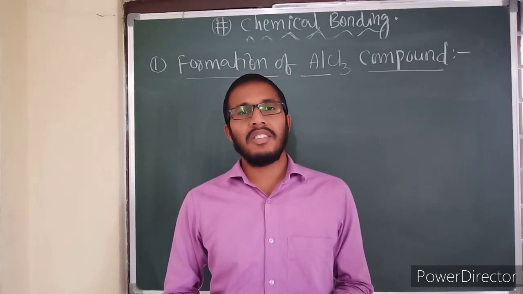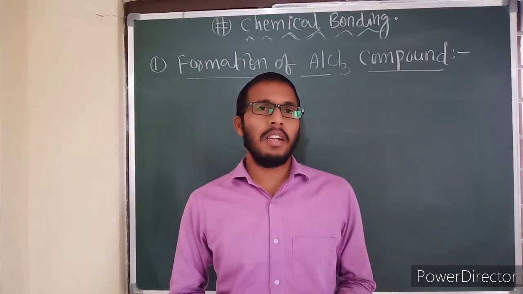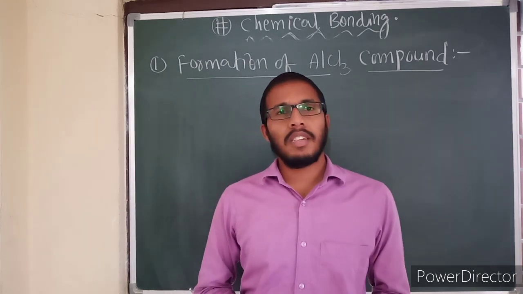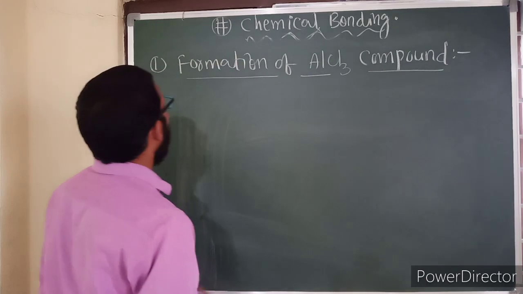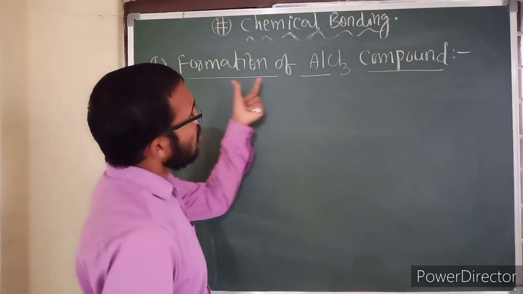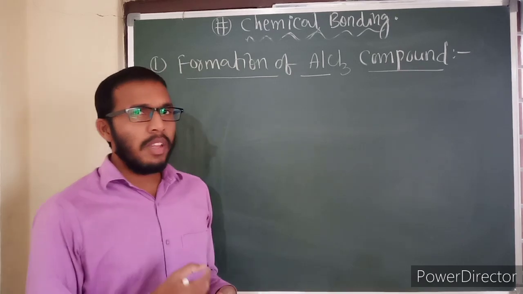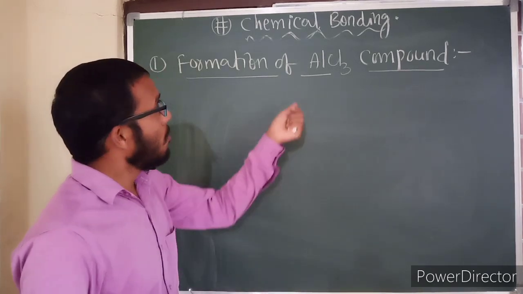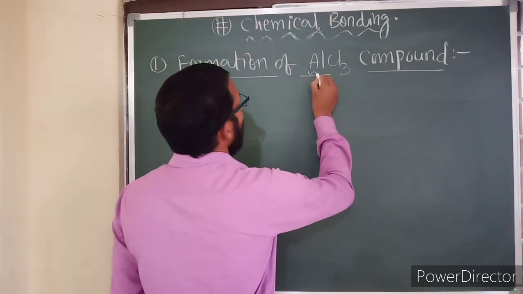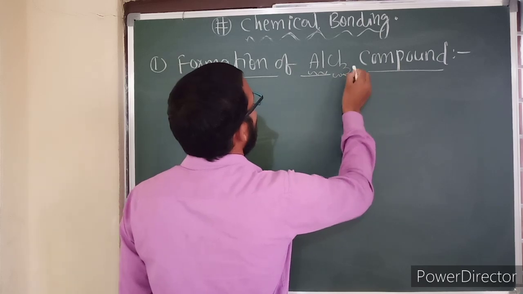We already had a discussion regarding ionic bonding. Today we are going to discuss some examples of ionic bonding, that is, the formation of the aluminum trichloride compound. To get any ionic compound, we require a metal and a non-metal.